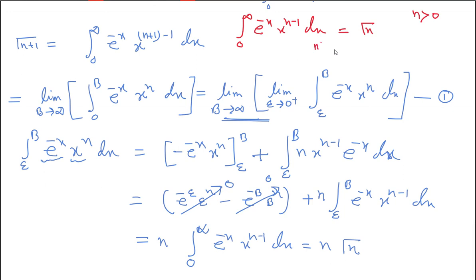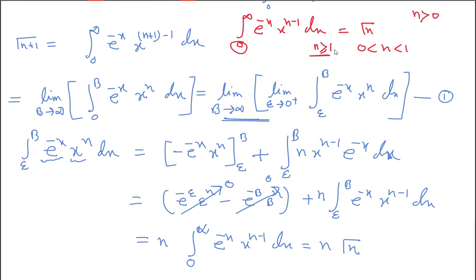Now you see, for n greater than or equal to 1, we don't have any point of discontinuity at x equal to 0. Is it clear? But if 0 less than n less than 1, suppose n is half, then in that case, at x equal to 0 also we have a point of discontinuity. So we have to consider this 0 part also.